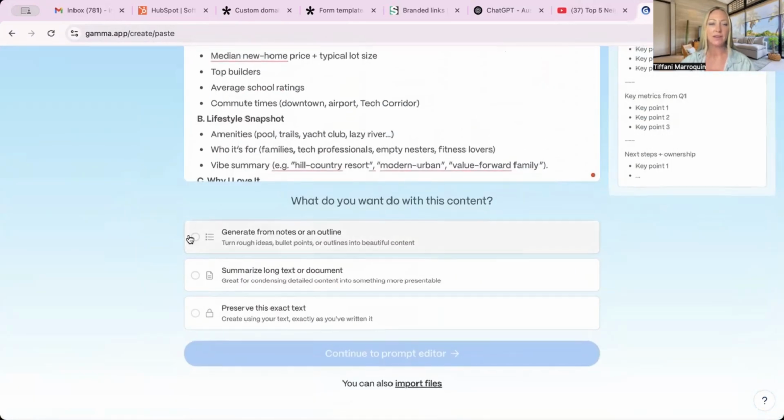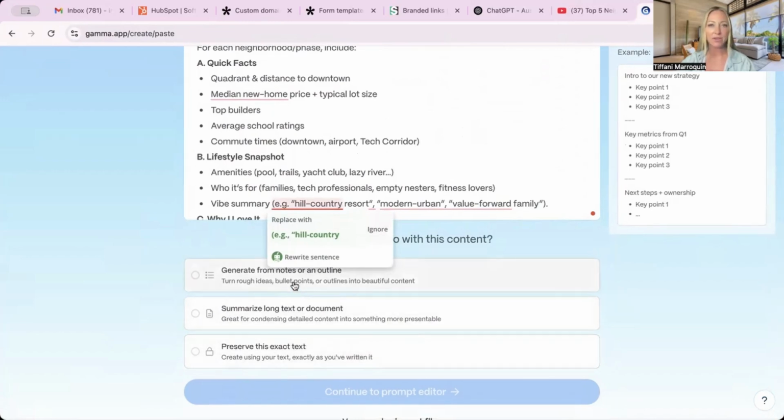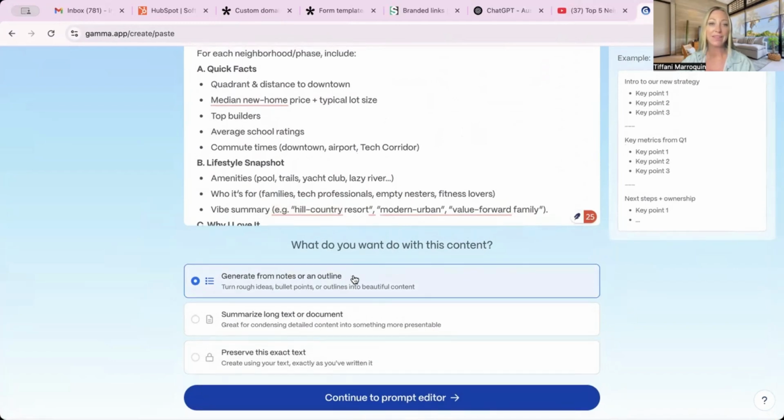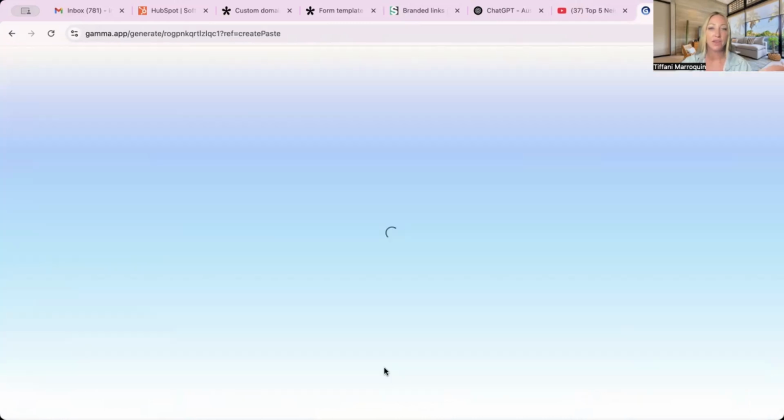So we're going to go down here. If I like everything it says, I can preserve this exact text, but maybe you only have an outline or some notes and you want to select generate from notes or an outline. You can do that as well. Either way works. And you're going to go to continue to configure your prompt.